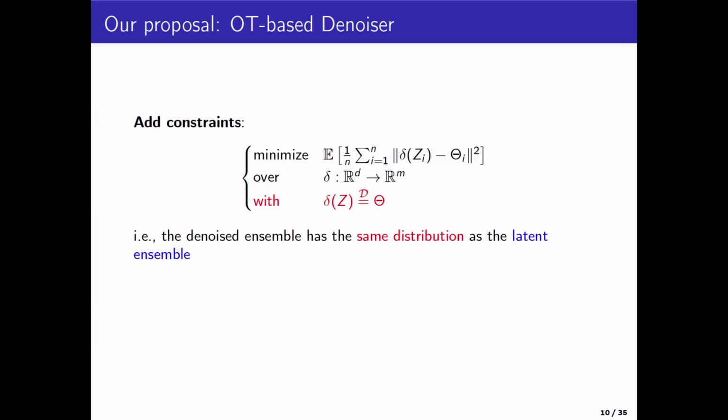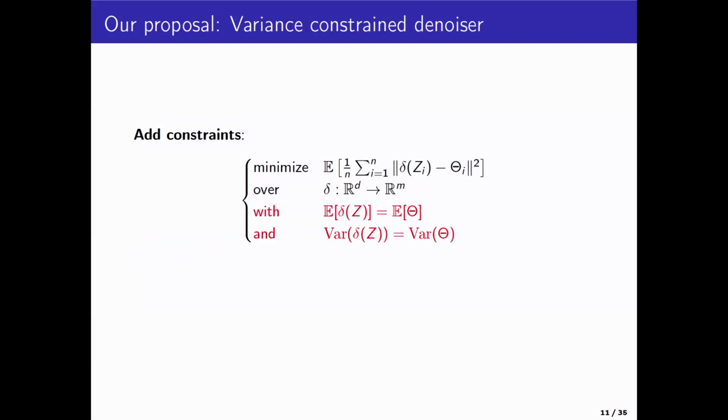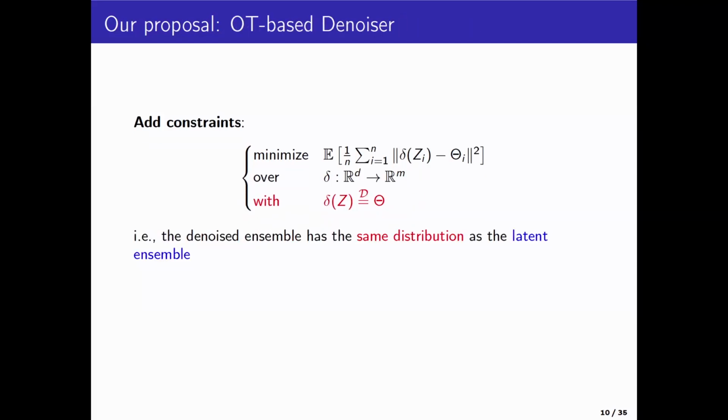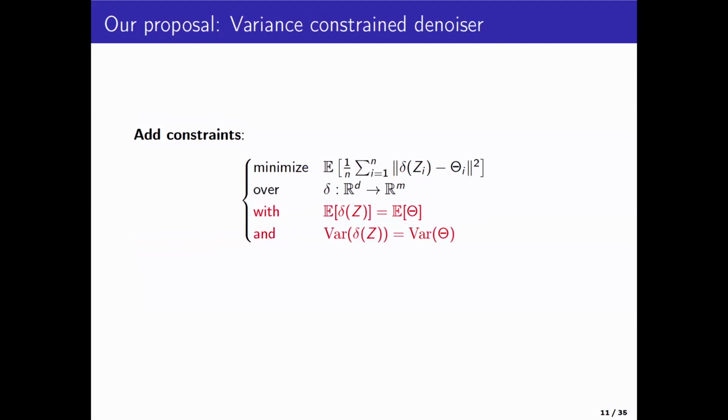Is that a reasonable formulation? I'm just saying that I want to denoise. I want to get the denoiser that minimizes the squared error risk, but does not distort the distribution. Okay, so if you say that this is a daunting task, I don't even know the whole distribution, you may want to consider some more lenient versions of the problem where I can say, okay, I want to make sure that the variance is not shrunk. This was one of the issues that we had, that the variance was getting shrunk. And that could be another constraint.